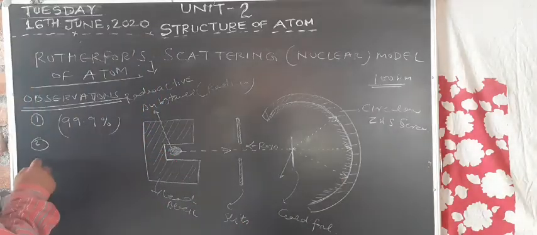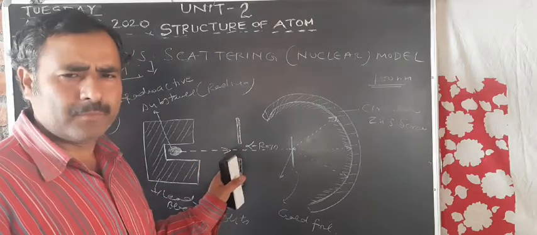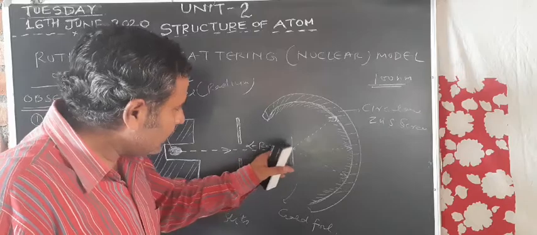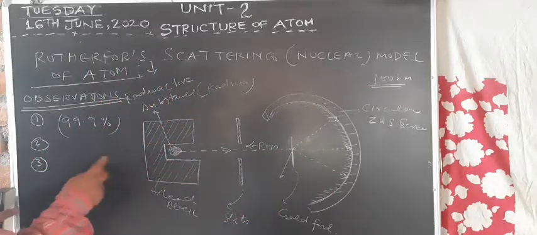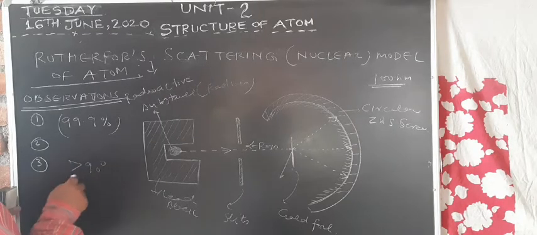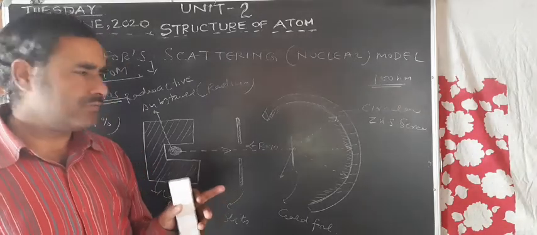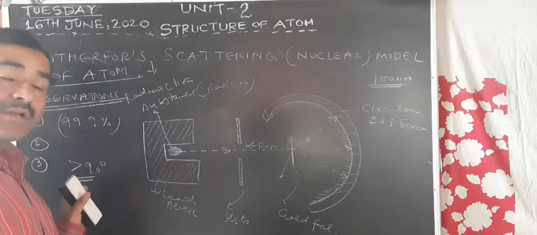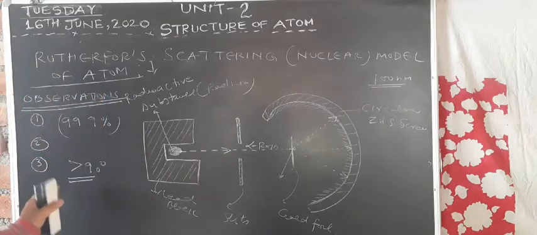The third observation of this model of atom is that very few alpha particles, very few means 1 out of 20,000, get deflected through a large angle, that is an angle greater than 90 degrees. Almost 1 in 20,000 alpha particles deflected back, through an angle greater than 90 degrees. So these are the three observations of the Rutherford model.